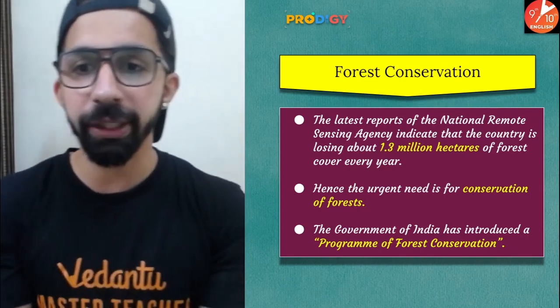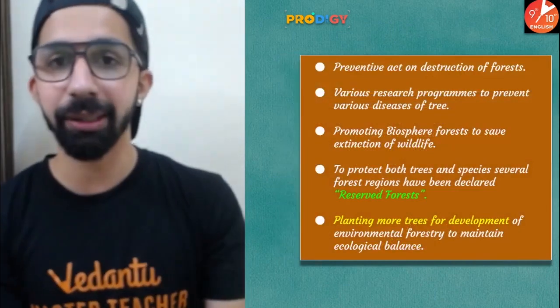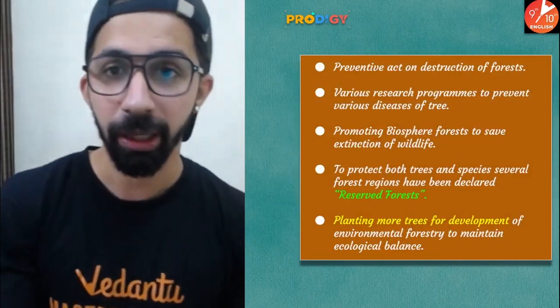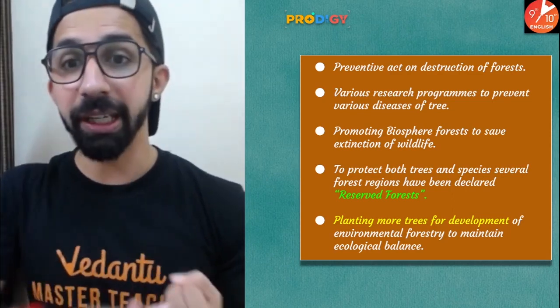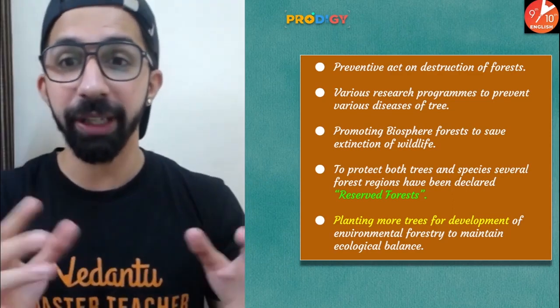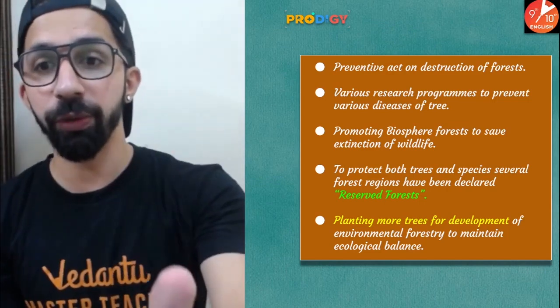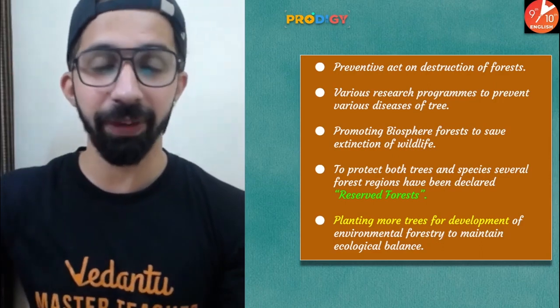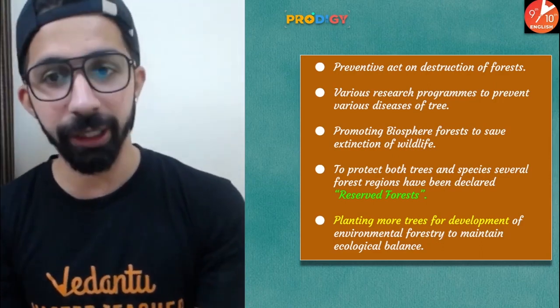So, the government of India has introduced a program of forest conservation. Under this, let's understand what the government is doing. Preventive acts on destruction of forest, various research programs to prevent various diseases of trees, promoting biosphere forest to save the extinction of wildlife. As I told you guys, wildlife is totally dependent upon forest.